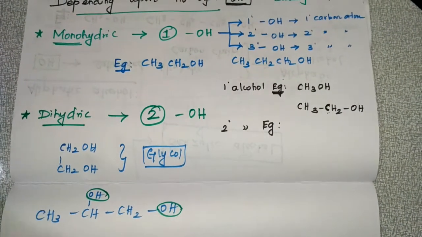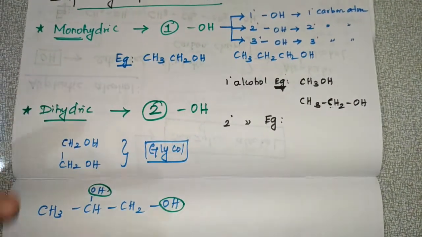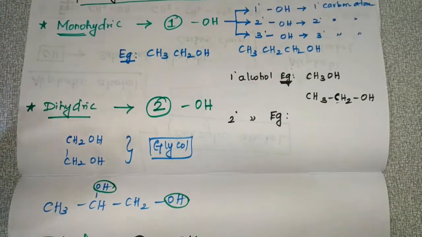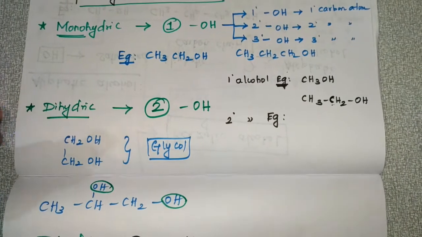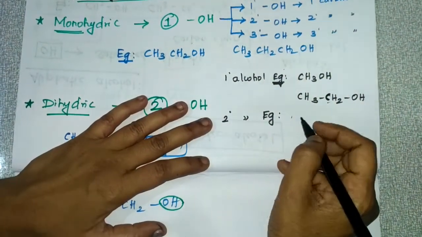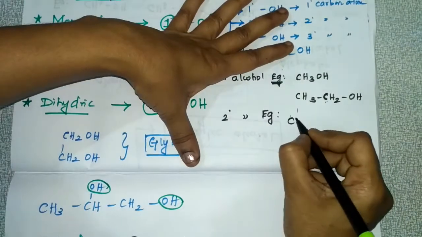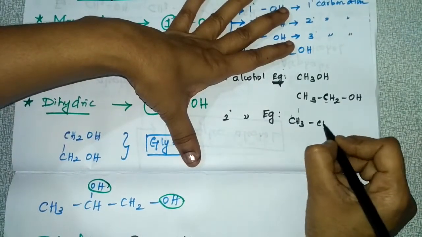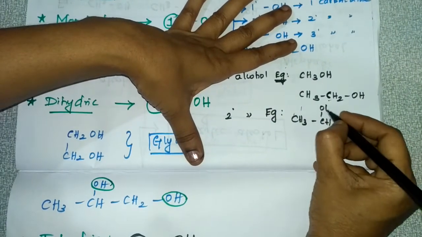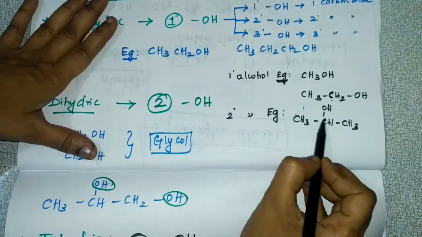So students, in the previous video I gave you examples of primary alcohol. In this video we'll see the remaining topics. So an example for secondary alcohol is CH3, CH, CH3 and here this OH. So this is the secondary carbon atom.